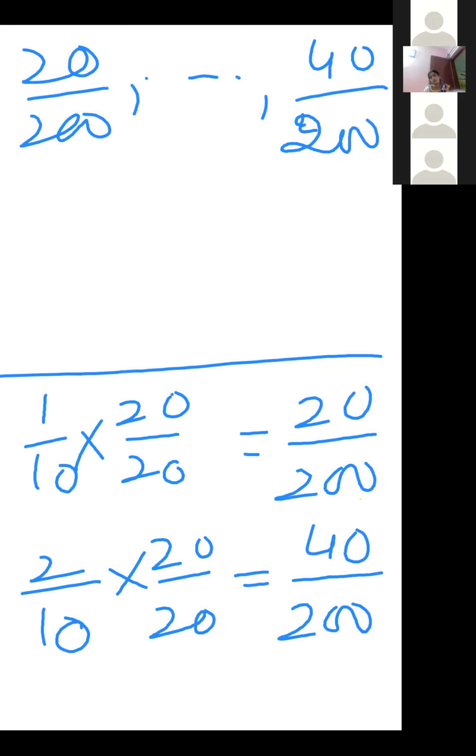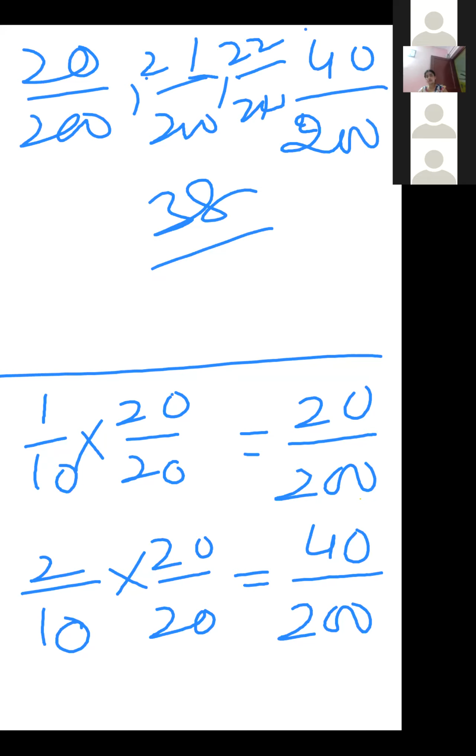So in between there are many numbers, 19 numbers in between, and we want only 18 numbers. So write 18 numbers in between: 21 upon 200, 22 upon 200, like that. So till 18 numbers you have to write, 21 to 38. Okay, so 38 upon 200, like that. समझ आ गई? So आपने बीच के 18 numbers लिखने हैं.